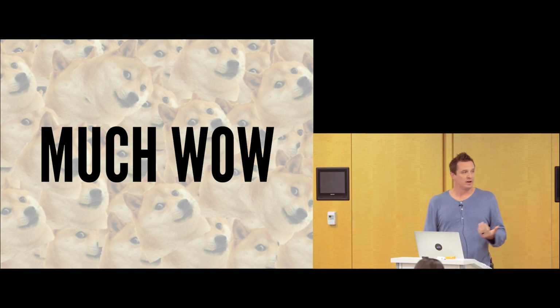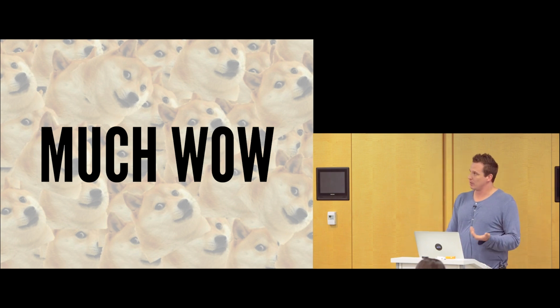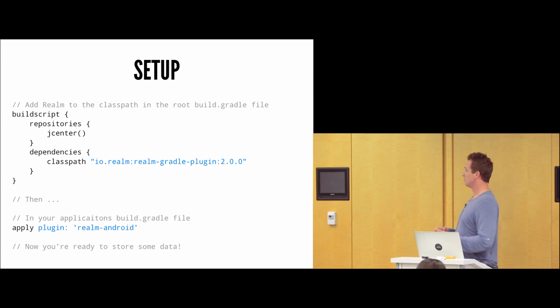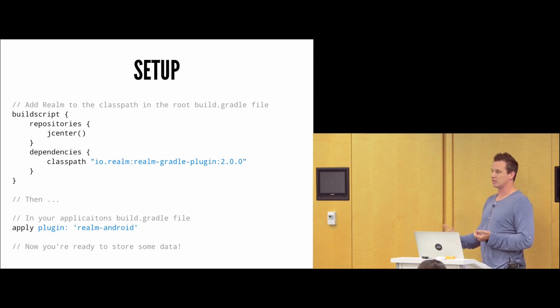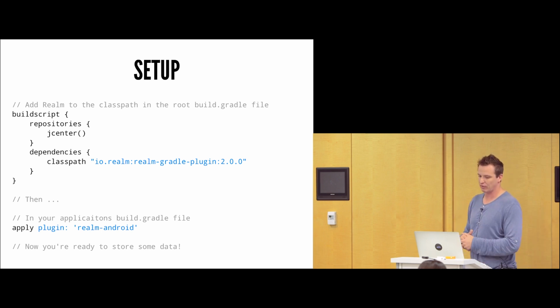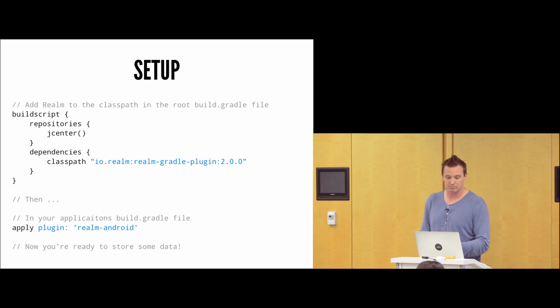So it's pretty cool, it's pretty nice, it's easy to use so far, so a lot of people are wondering, how do I use it? Well, it's, again, very simple to use. They actually use a Gradle plugin here, so you don't have to add a dependency inside of your build.gradle file. They'll do it for you through a Gradle plugin. And so what we have here is a Gradle plugin that adds Realm 2.0.